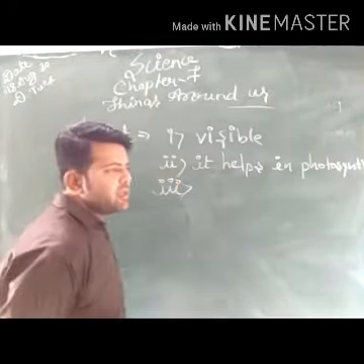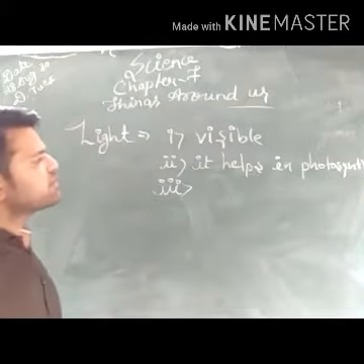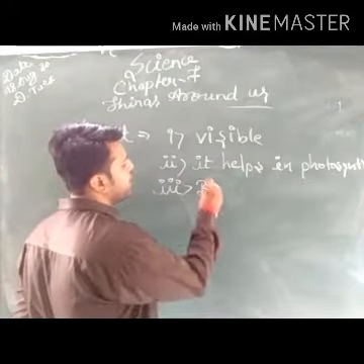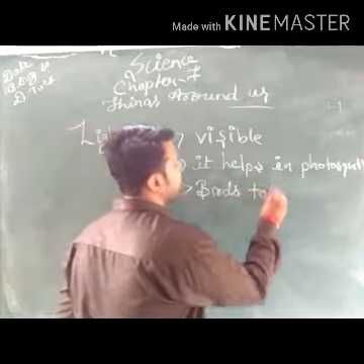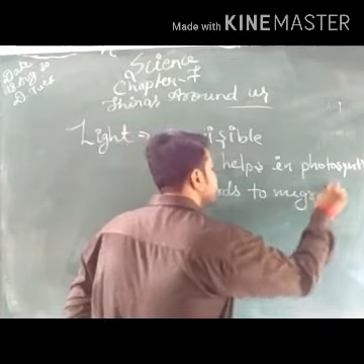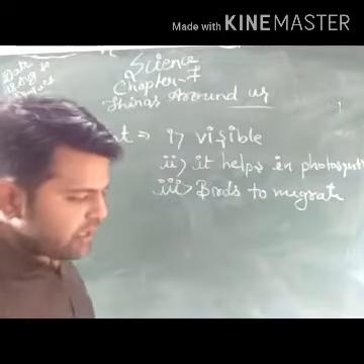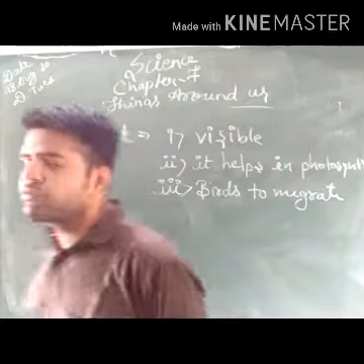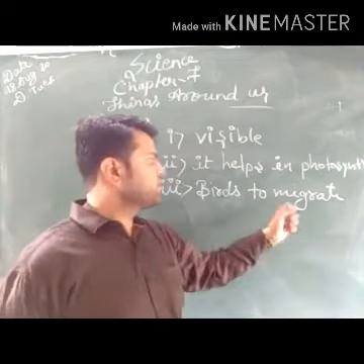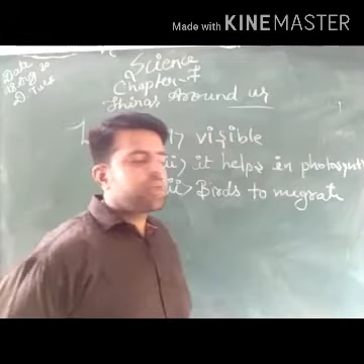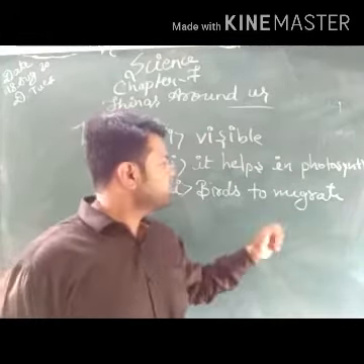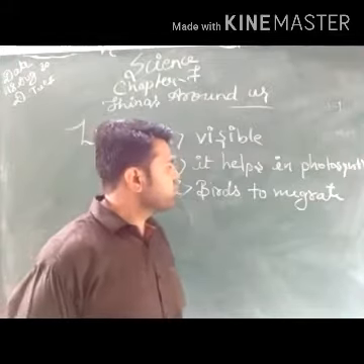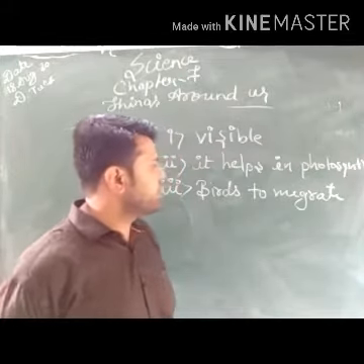Third use, we can say, and the most important use is for plants. This light helps the birds to migrate. What is migrate? Birds move from one place to another in various conditions. So this light helps the birds to move from one place to another. So we can say this light helps the birds to migrate.